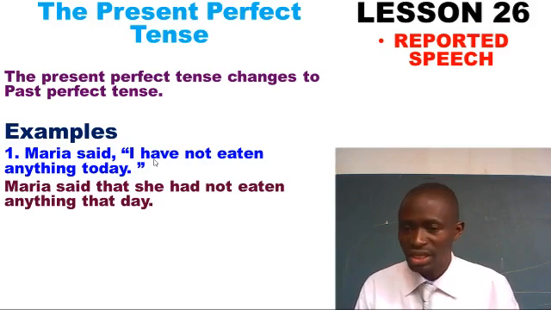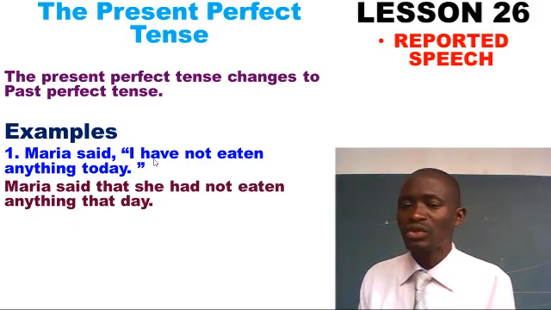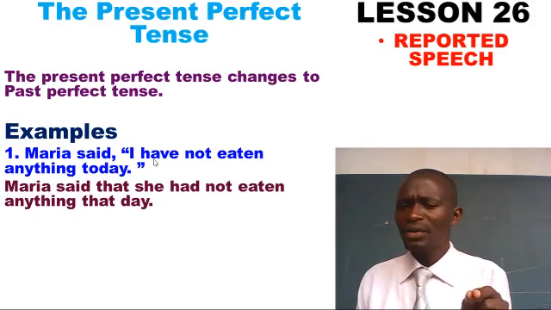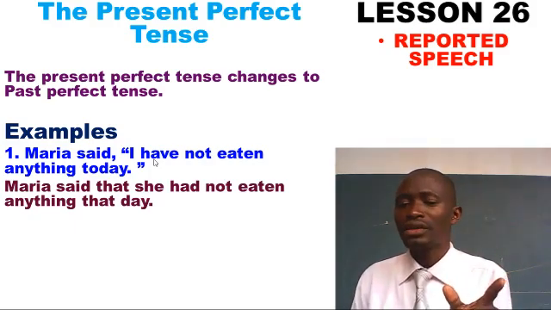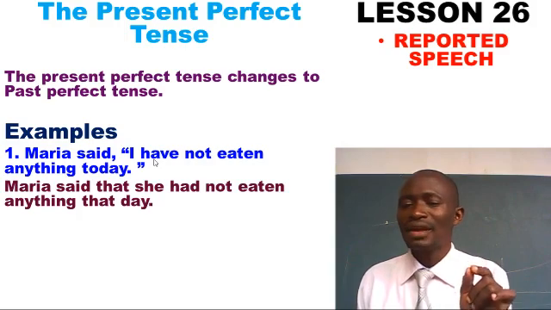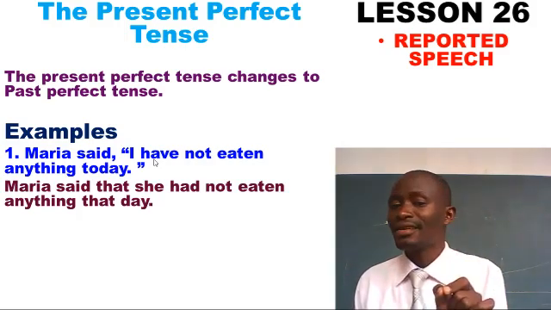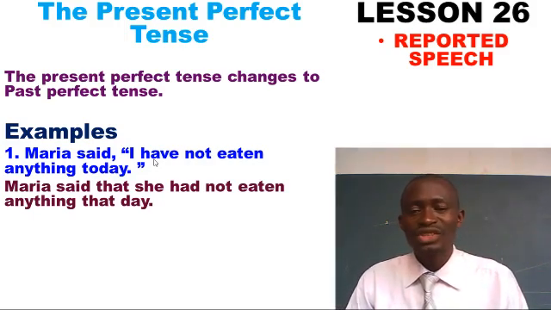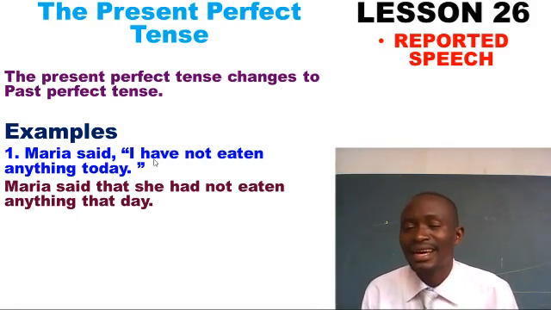Maria said that she, in respect to the person we're talking about, Maria, a female. And if the subject was, for example, John, John is a name for a male, it is clear. Then we would say, John said that he. But for this case, Maria is a female, and so we shall say, Maria said that she had not eaten anything that day.